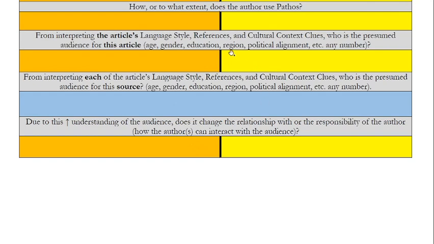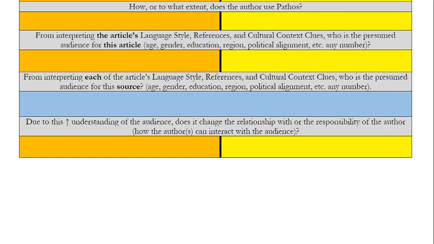Okay, and here's kind of where things get a little bit new. From interpreting the article's language style, references, and cultural context clues. So the style, the things they reference, meaning the things that they assume the audience knows, and cultural context clues, the little bits of culture they put in there. It could be slang, could be just also references. Who is the presumed audience of this article? And this could be any number of things: age, gender, education, region, political alignment, etc.